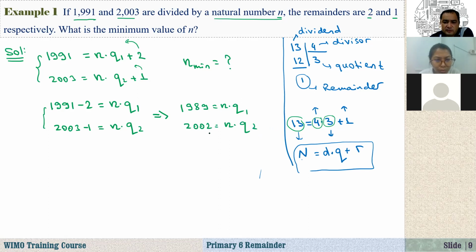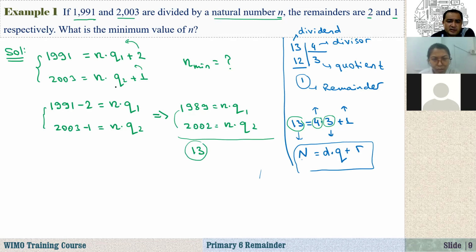Actually, these numbers are both divisible by n, both 1989 and 2002. Now also if I subtract these, since they are both divisible by n, their difference must also be divisible by n. What is the difference? 2002 minus 1989 is equal to 13. So that means those numbers are divisible by 13.